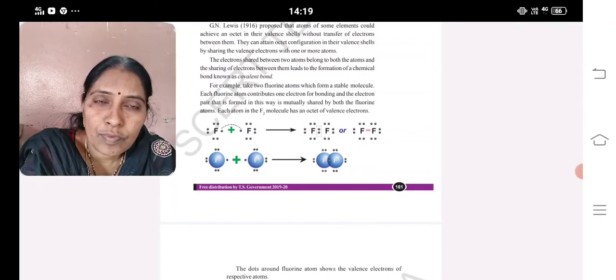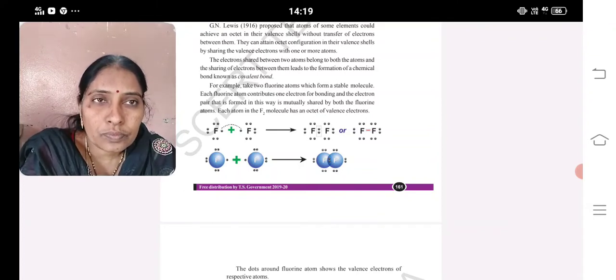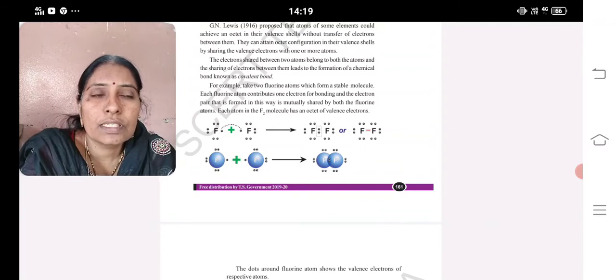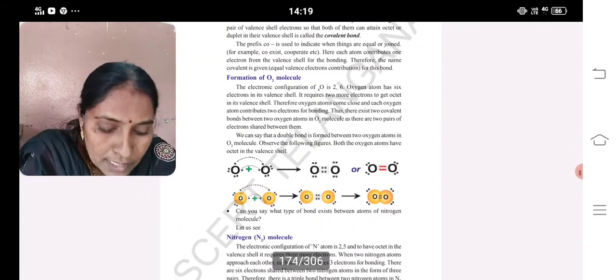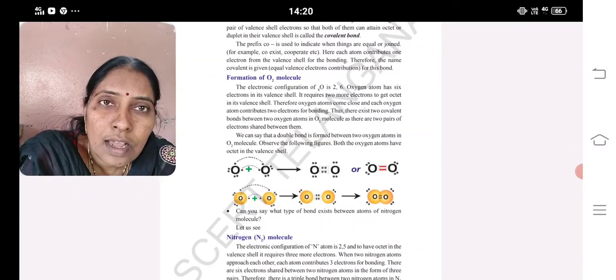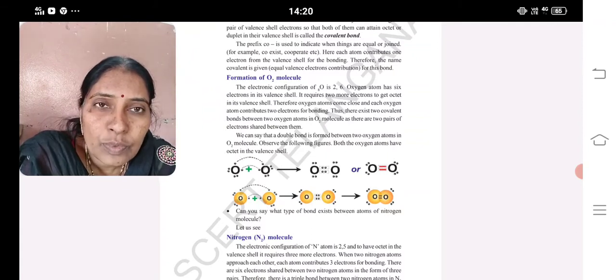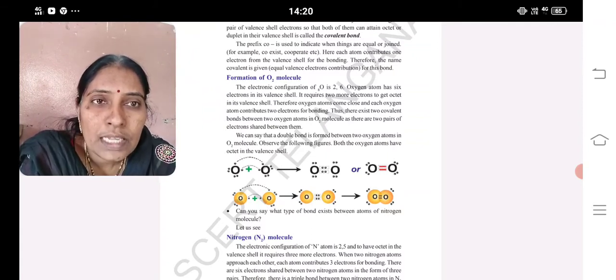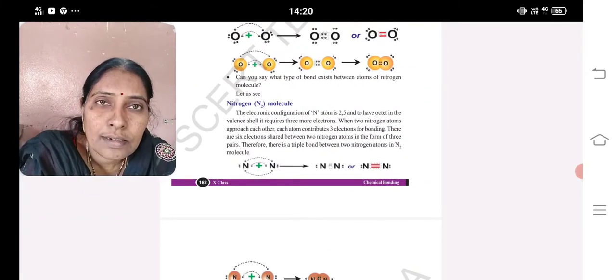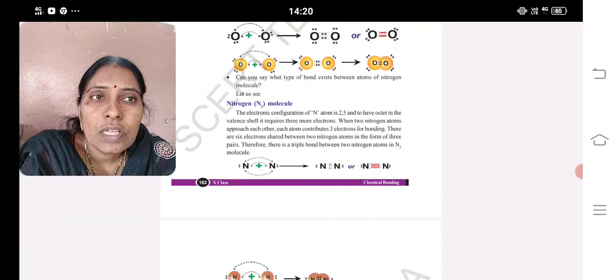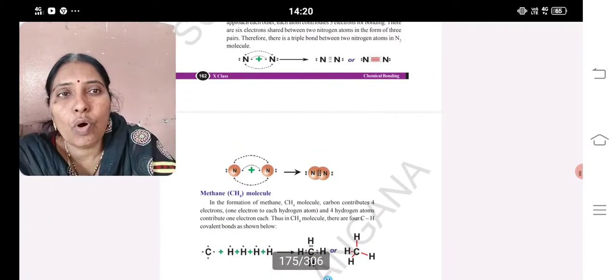The unpaired electron of the first fluorine overlaps with the unpaired electron of another fluorine and they share the 2 electrons. It is an example for a single bond. Okay. Now in the case of oxygen, it shares 2 electrons with another oxygen and 2 bonds are formed, so it is an example for a double bond. In the nitrogen molecule, 3 unpaired electrons participate in bond formation and are shared with another nitrogen. So it is an example for a triple bond.